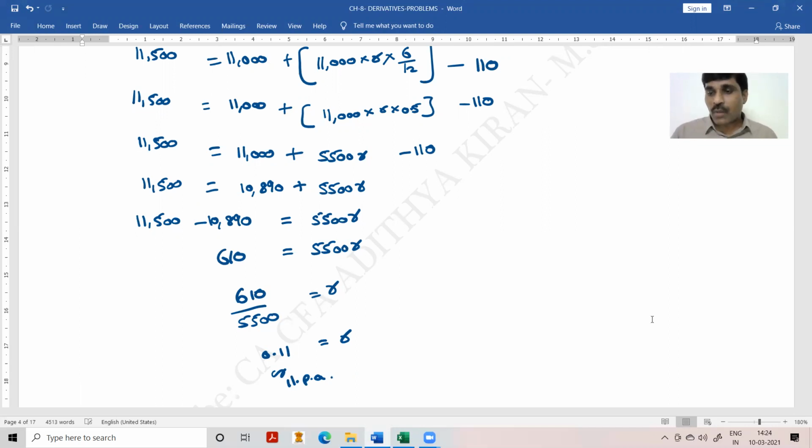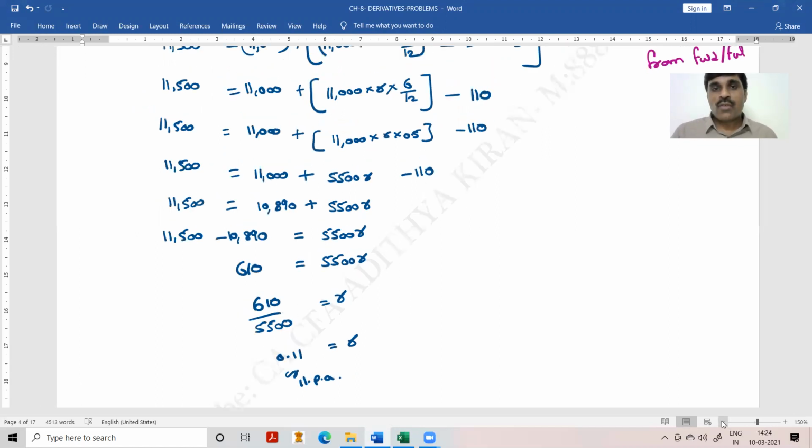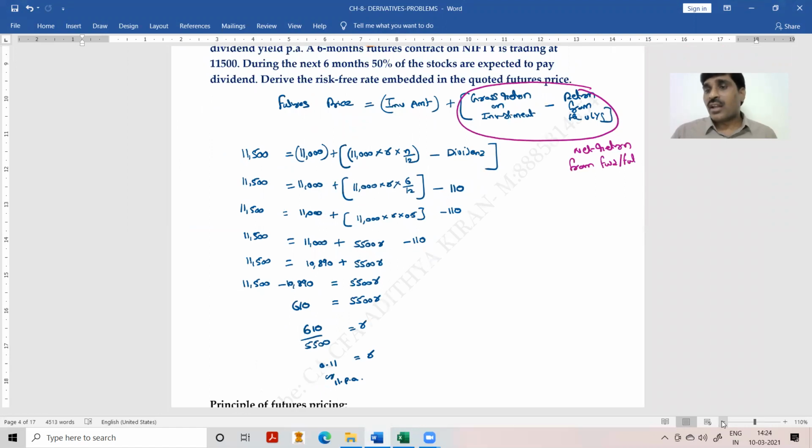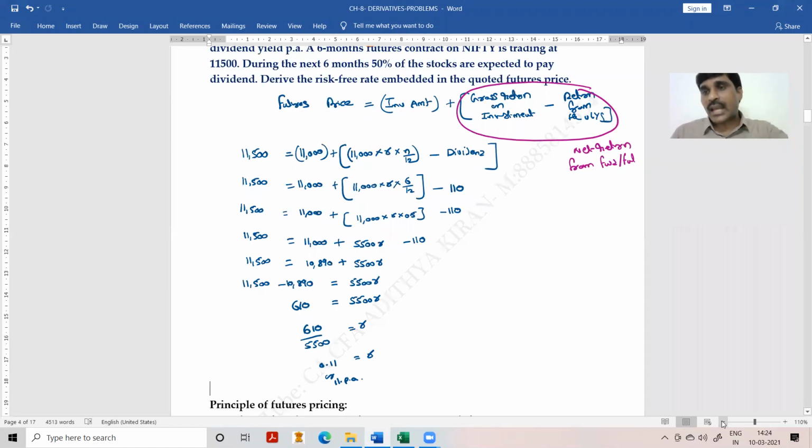Since we have to compute the R indirectly using the equation we have seen: if the futures price is given and we have to calculate R, this is what we will do. Don't use any complicated formula, just understand that purchasing a stock and entering into a futures contract results in a riskless position. Even though you purchased a risky asset, by entering into a futures contract, we have completely eliminated the risk associated with the stock. Therefore, you are eligible only for a risk-free rate of return. We can't demand more than that. If you are paying more than that amount, it is unwise.